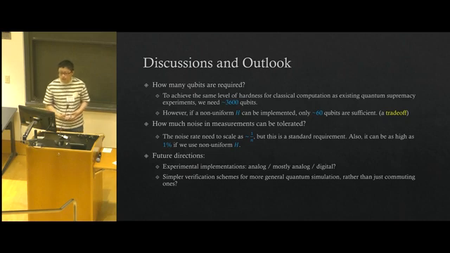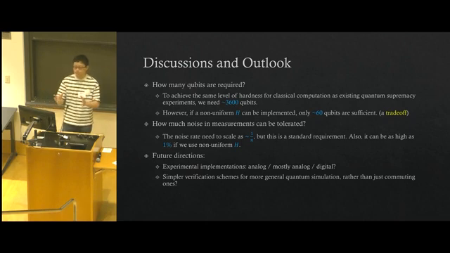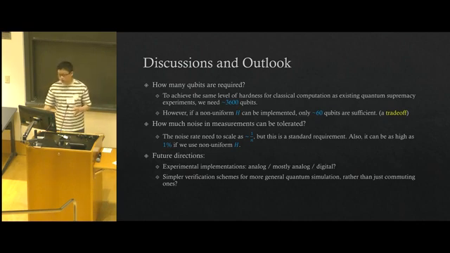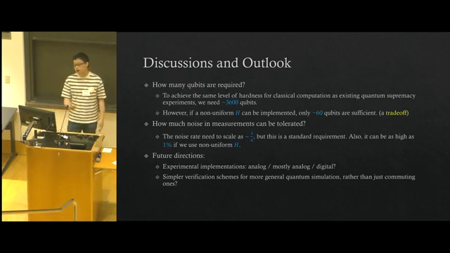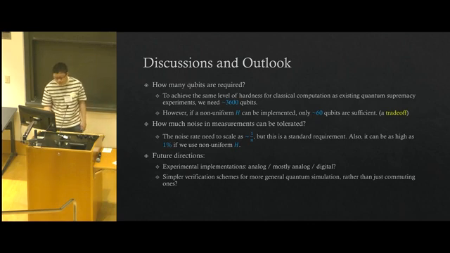But we also have good news, which is if we do some kind of trade-off so that a non-uniform H, so that the Hamiltonian evolution implemented in our system has some non-uniform coefficients in front of each ZZ and Z term instead of just the same pi over 4, then in this case, only roughly 60 qubits can be sufficient, because it's the same number as their experiments. So we call this a trade-off between the hardness of implementing the Hamiltonian evolution and the number of qubits, because obviously non-uniform Hamiltonians will be harder to implement than uniform ones.